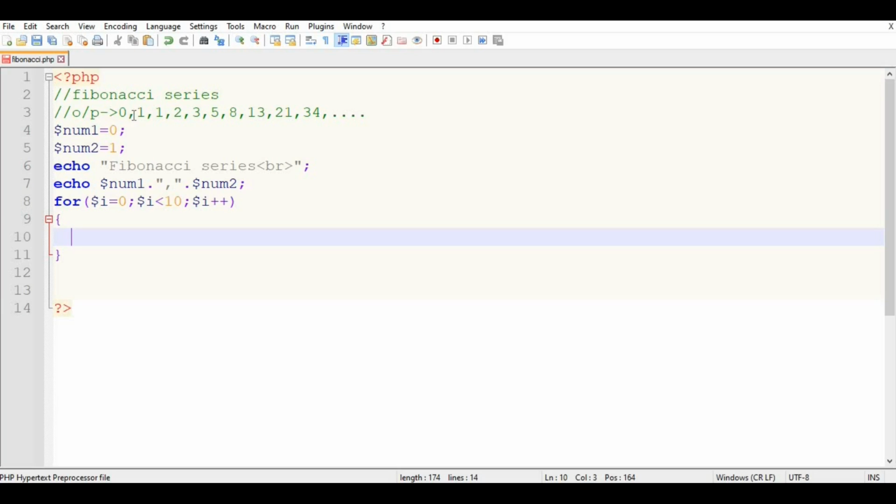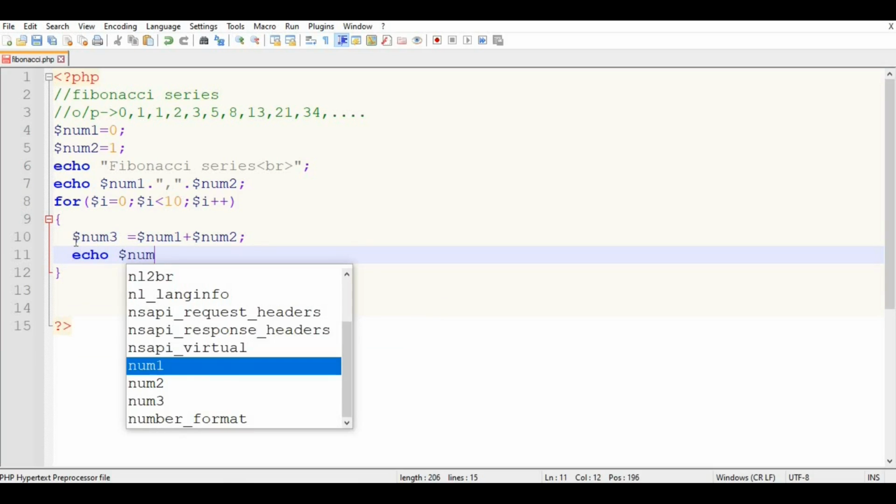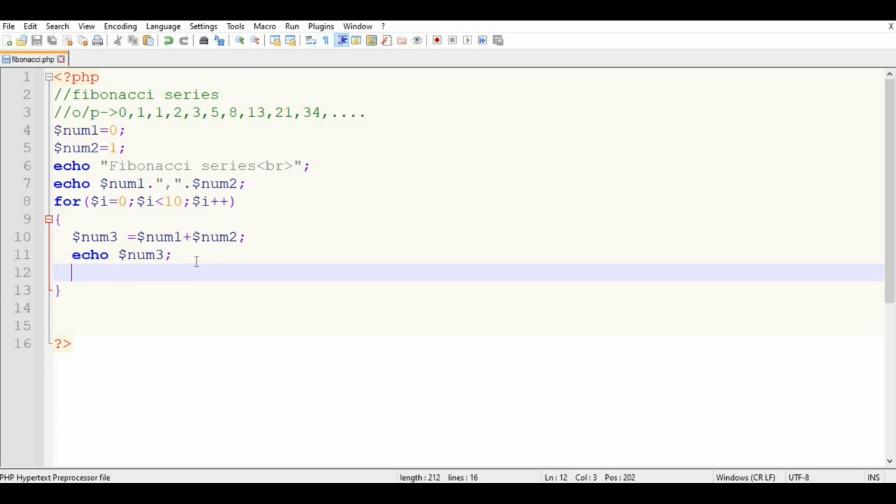Here the preceding numbers are 0 and 1. So I am going to declare another, third variable, and print this variable. Save it, run it. We already printed the 0 and 1. Then we did the addition of 0 and 1, and it printed 1 only, ten times, because the loop is executing ten times. But this is not our desired output.